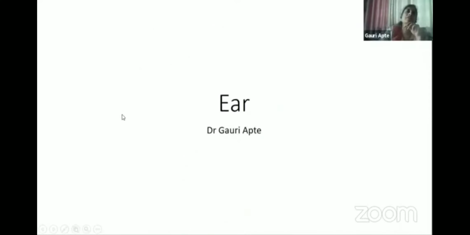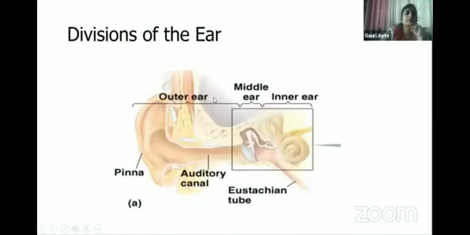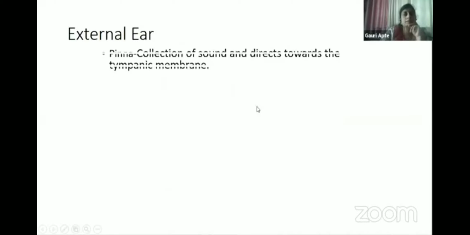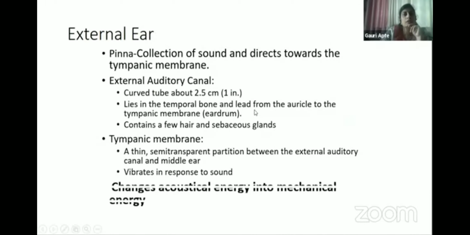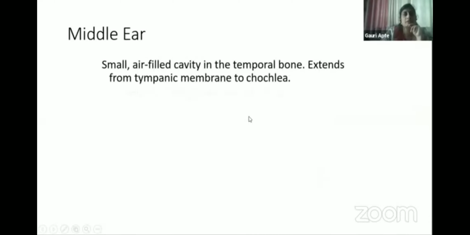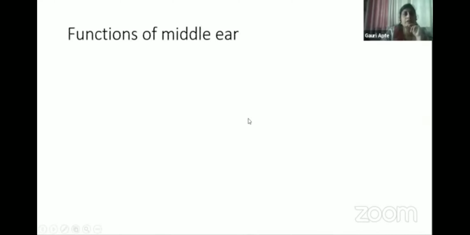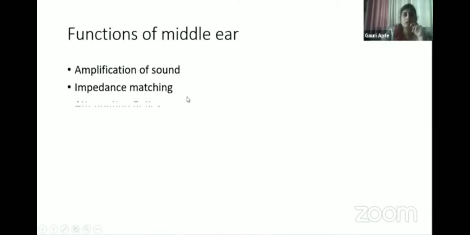Then in case of ear, there are 3 parts of the ear: outer, external, middle, and inner ear. Functions of each you should know. Middle ear functions are often asked. I'll directly move to the functions: amplification of the sound, impedance matching, attenuation reflex, and equalization of pressure.